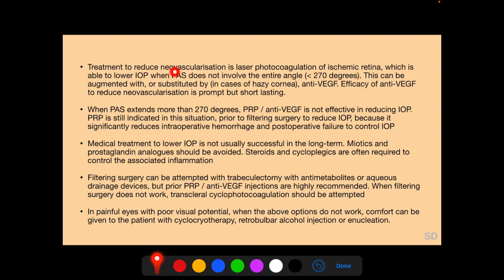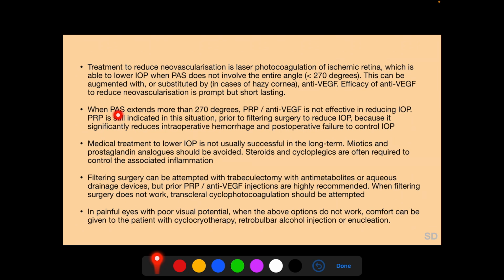Treatment to reduce neovascularization is laser photocoagulation of the ischemic retina, which is able to lower intraocular pressure when extent of peripheral anterior synechiae is less than 270 degrees of the anterior chamber angle. This can be augmented with or substituted by anti-VEGF. And compared to panretinal photocoagulation, efficacy of anti-VEGF to reduce neovascularization is prompt but short-lasting.